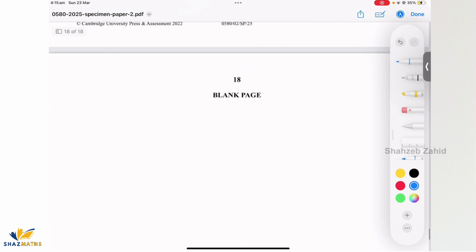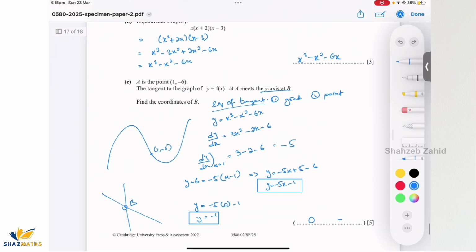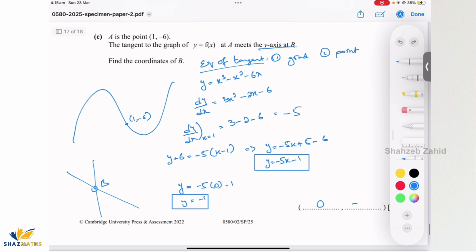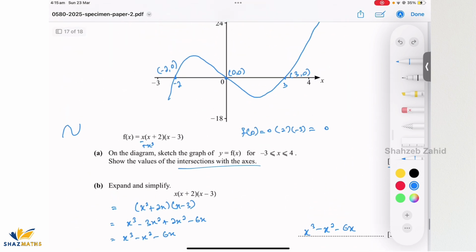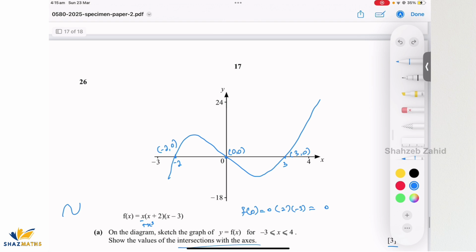And that's about it. That was about it, guys. That's our whole exam, specimen paper 2. This should give you an idea of what sort of questions you can expect in May June 2025.